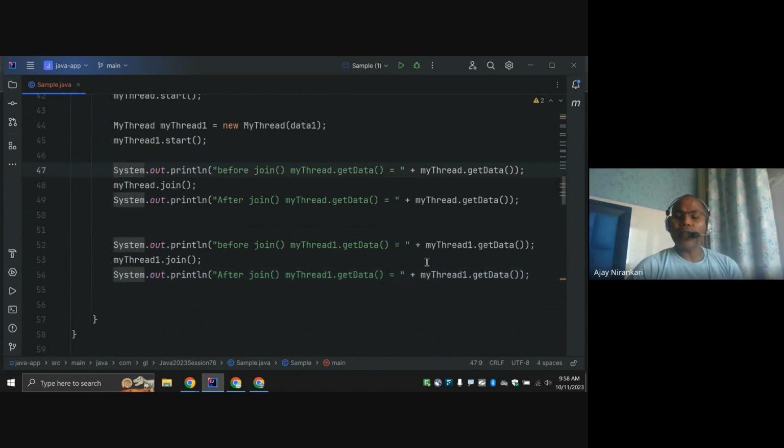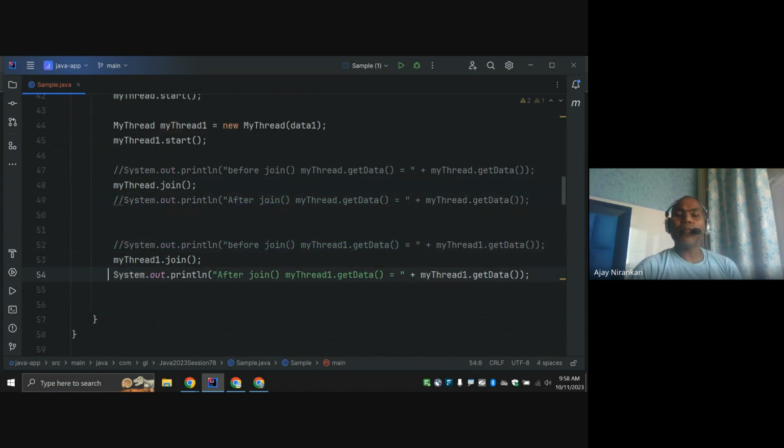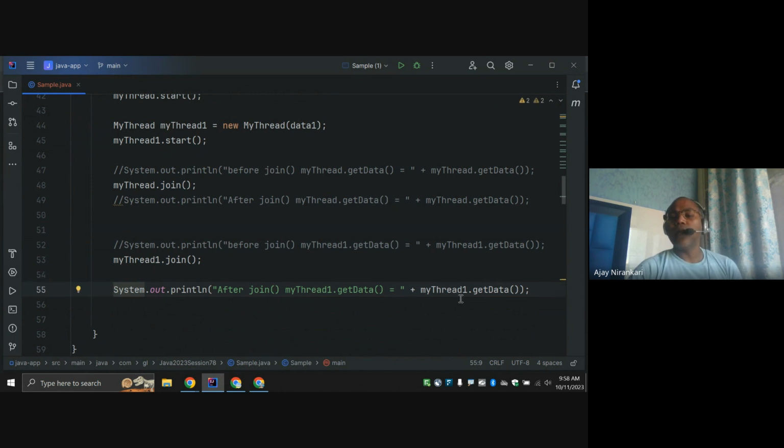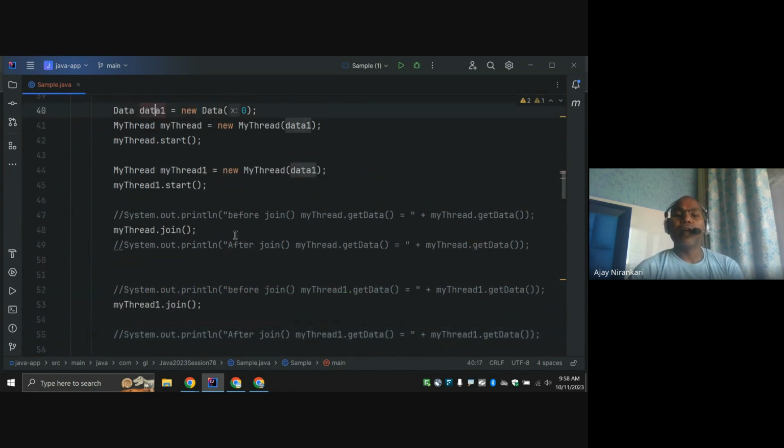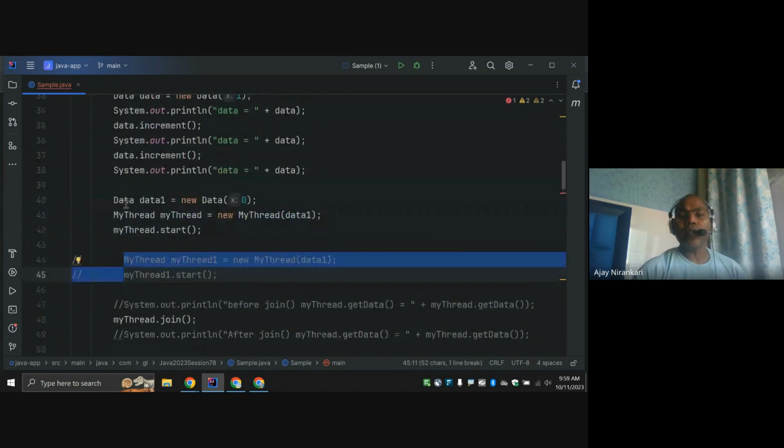So let's comment this out, and just after joining, I want to check my data itself. One thing, please note, I am not starting the threads as of now. This is my data.